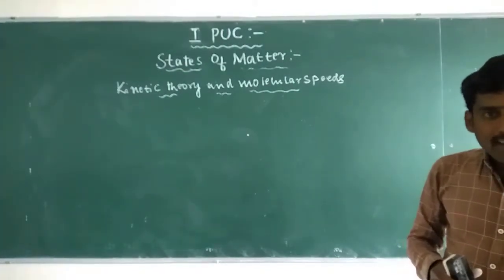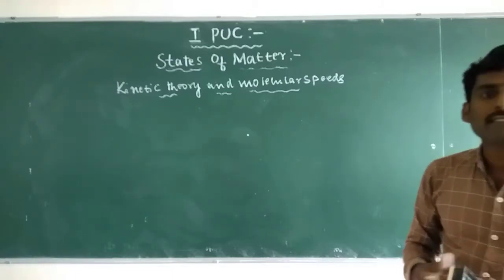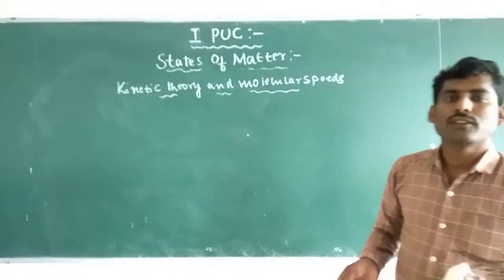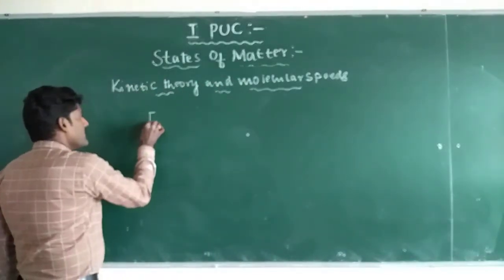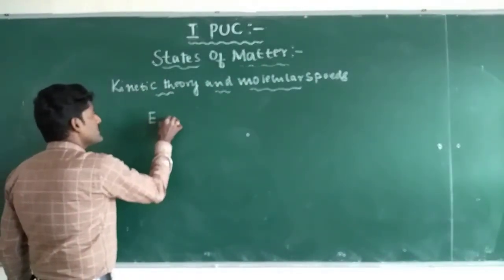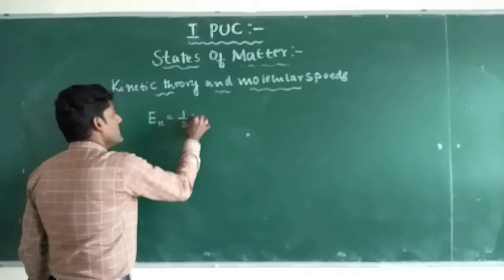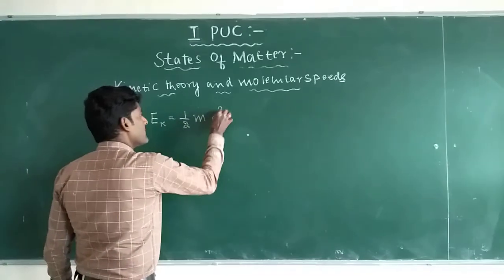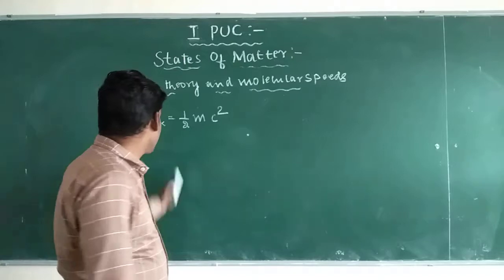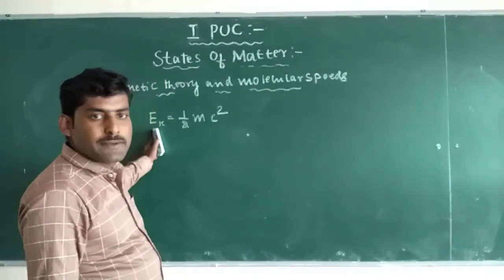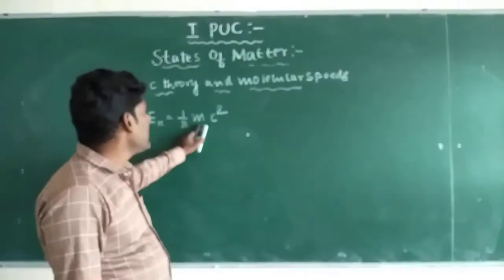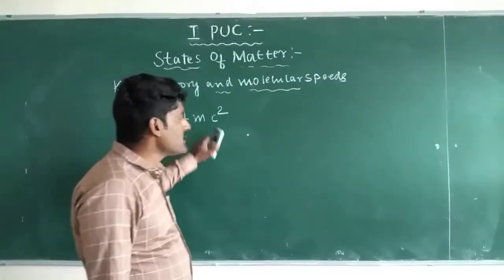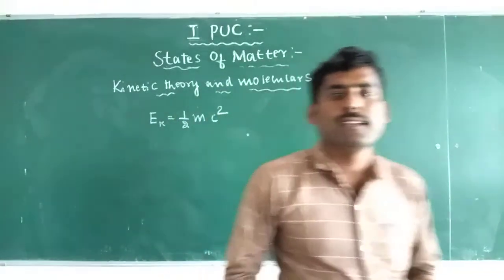The kinetic energy possessed by the gas molecules is given by half mc square. Ek is the kinetic energy of the gas molecules, m is the mass of the gas molecule, and c is the speed of the gas molecules.